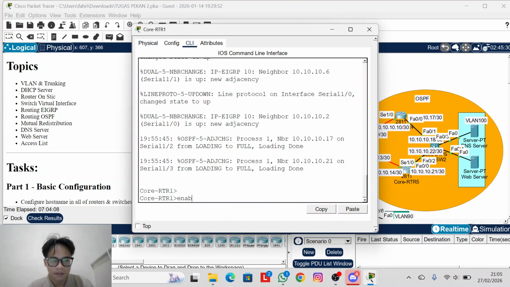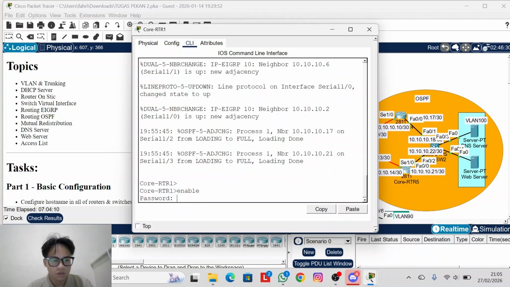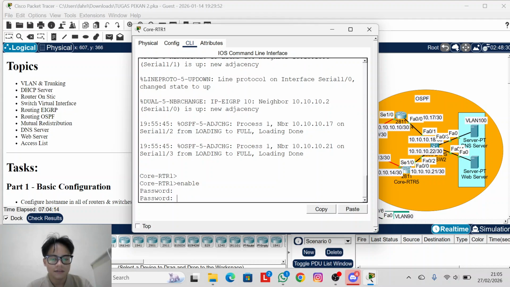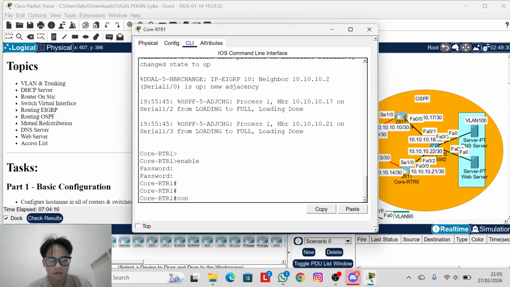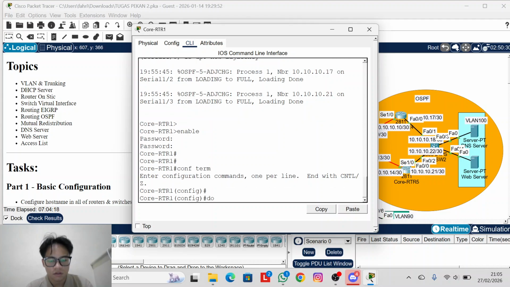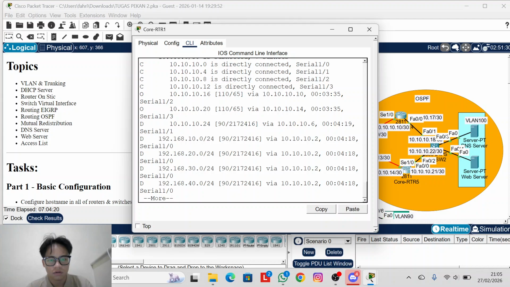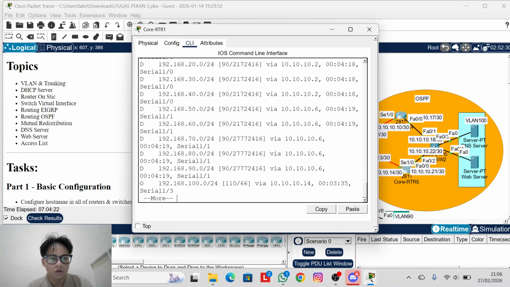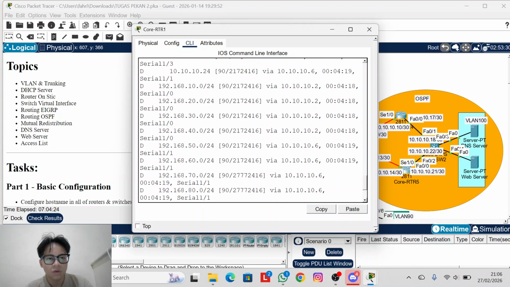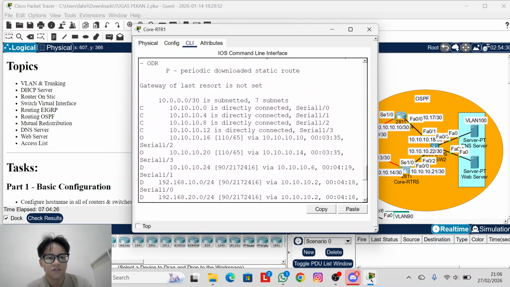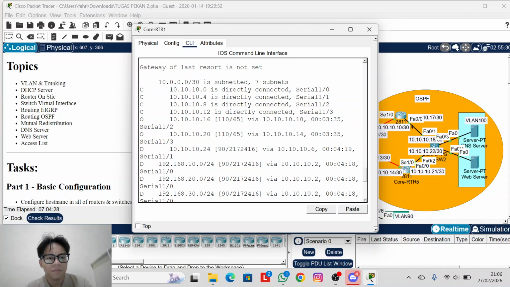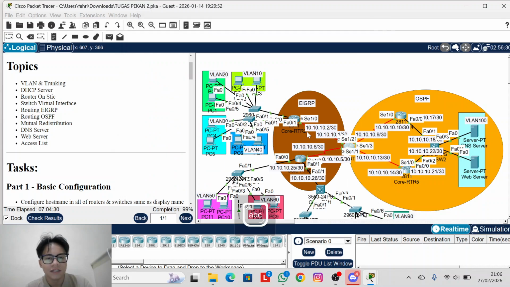Okay, enable. My secret is Cisco. You can look, core router 1 has all the prefixes because it redistributes from EIGRP and OSPF.